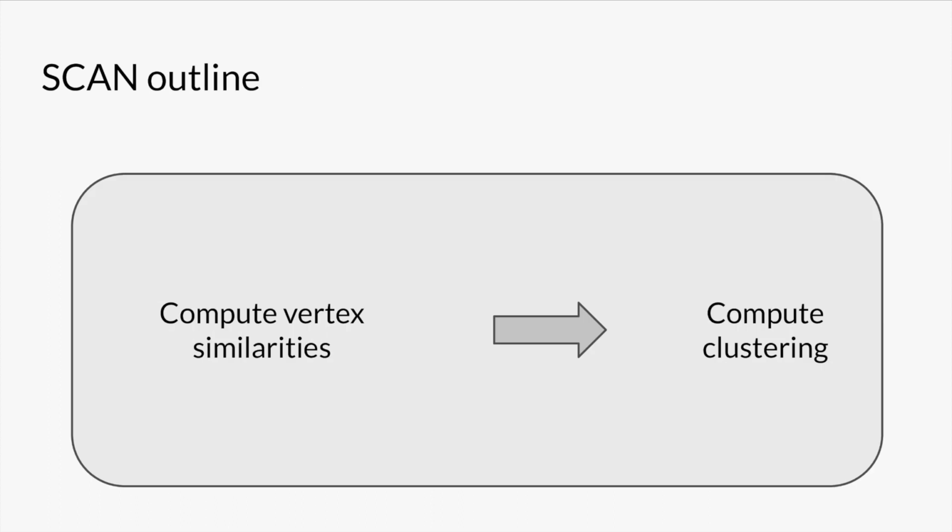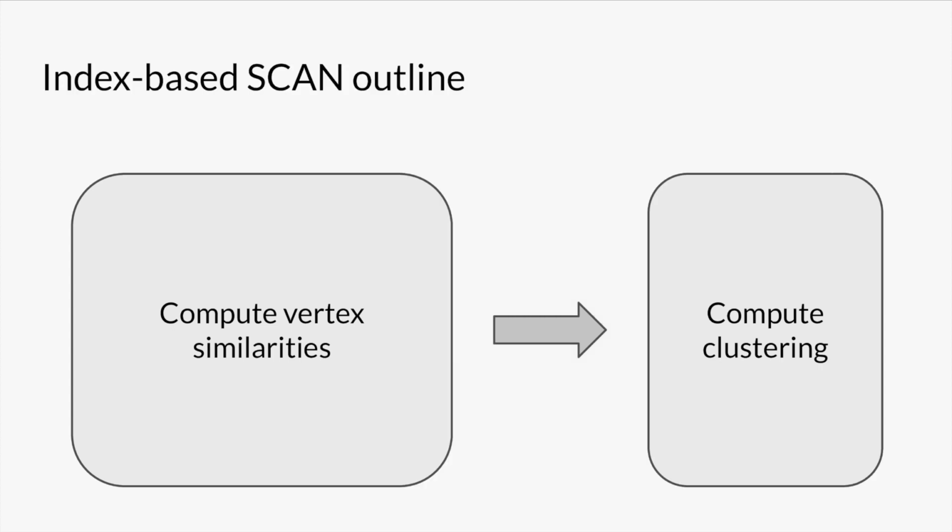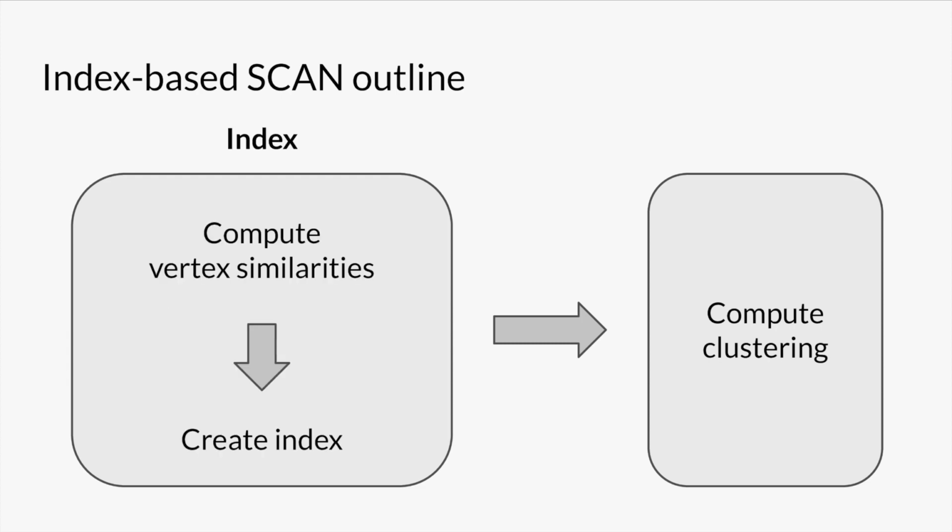Our work is based upon an index-based variant of SCAN called GS*-Index. What does index-based mean here? Some variants of SCAN will interleave computing vertex similarities with computing the clusters themselves. This index-based variant of SCAN instead makes a hard separation. First, it computes the vertex similarities and constructs an index. Then we can query the index with any values of the user parameters mu and epsilon to get clusters.